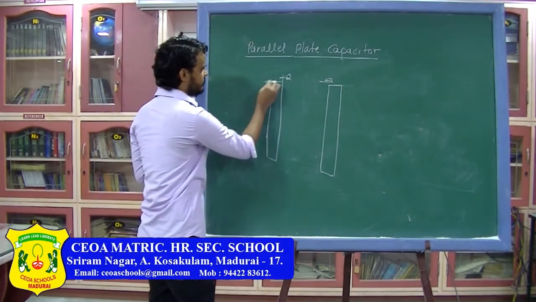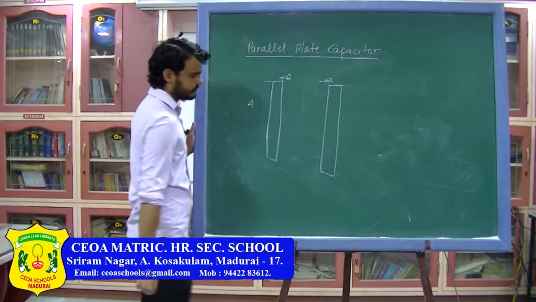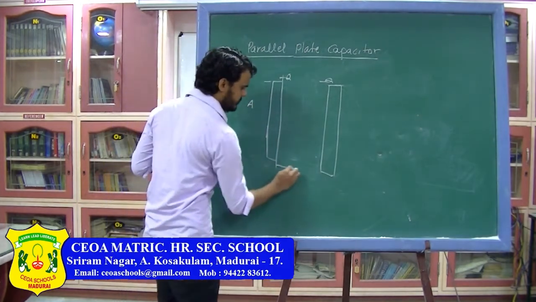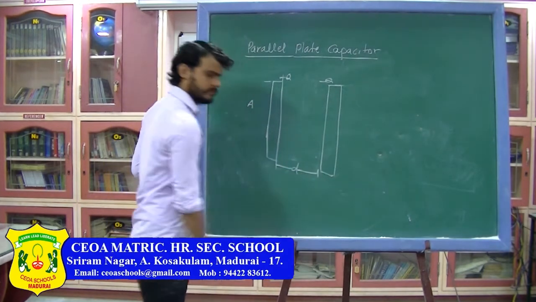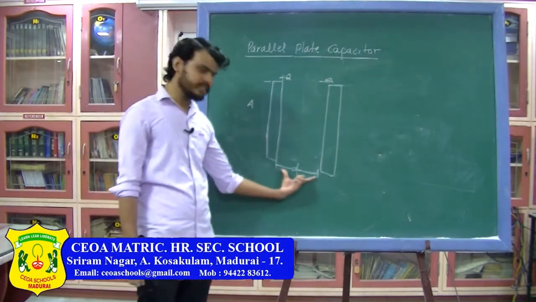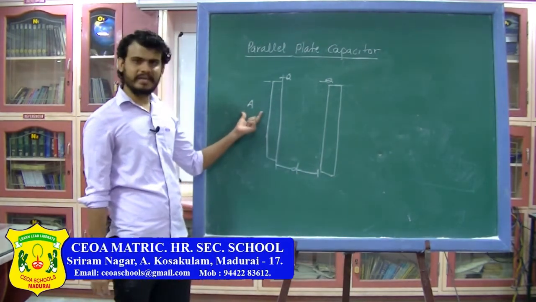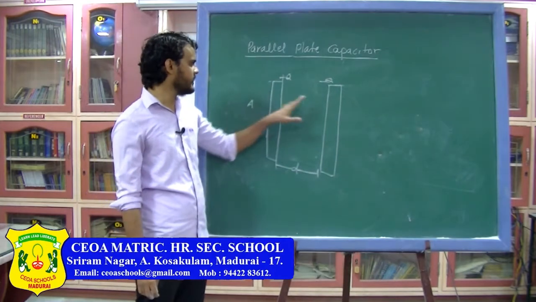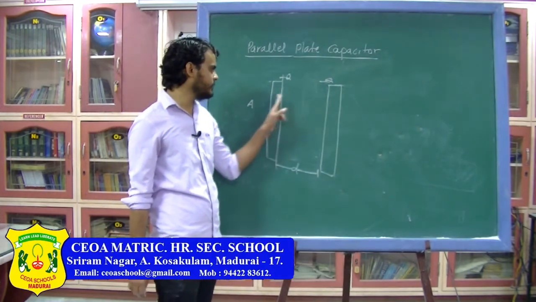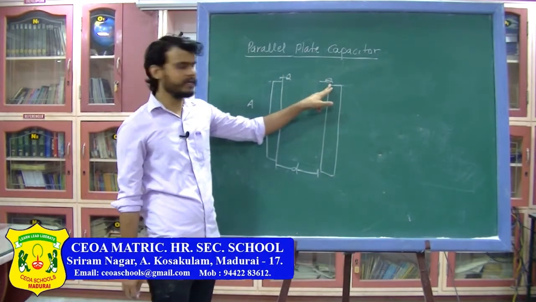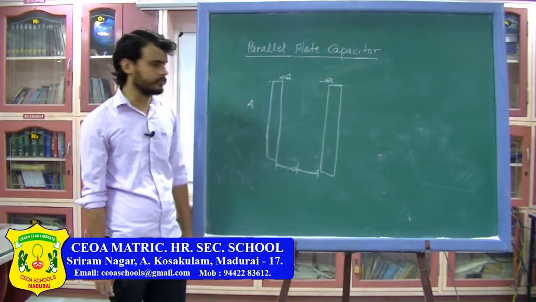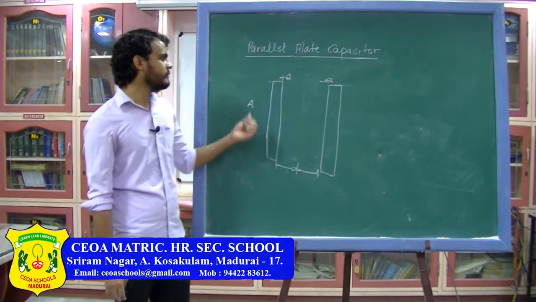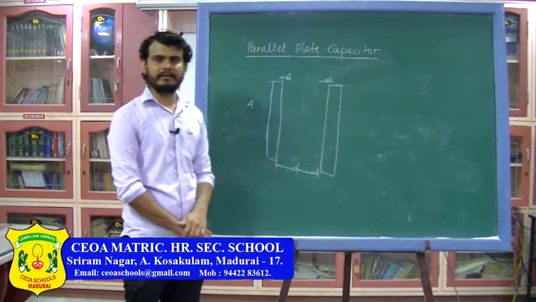Suppose the area of both the plates is A and the distance between these two plates is d. So distance between two plates is d, area of the plate is A. I have transferred a charge q from this plate to this plate, so charge on this plate will be minus q, charge on this plate will be plus q. Now let us find out the capacitance for the parallel plate capacitor.